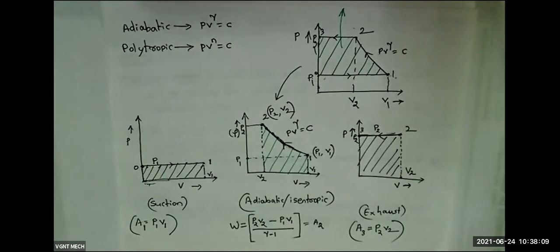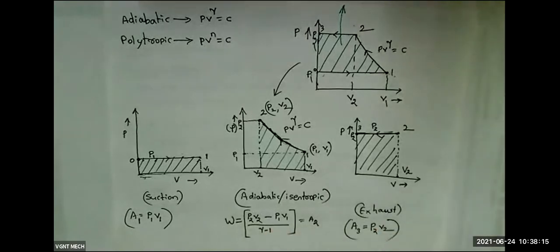I am not able to hear your voice. How this A2 is coming, you are asking? How I have written the A2 value, you are asking.